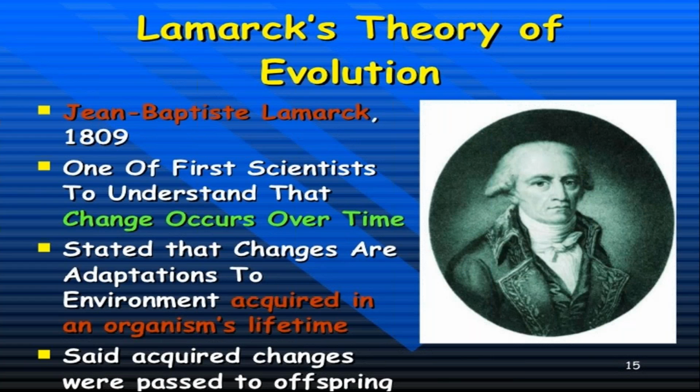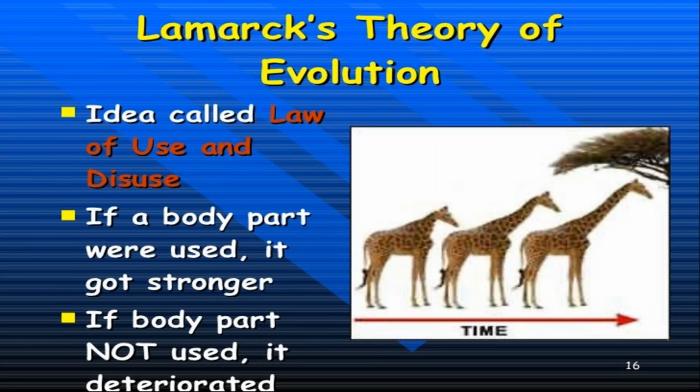Now let us discuss the theory of Lamarck. He says that changes are adaptations to the environment acquired in the organism's lifetime, and these acquired changes are passed to the offspring. This point was highly criticized. Lamarck gave the theory of use and disuse of organs. If we use a body part, it becomes stronger. If we do not use it, it becomes weak.